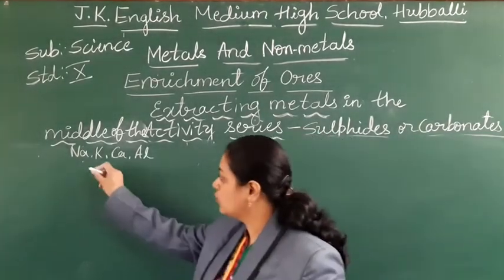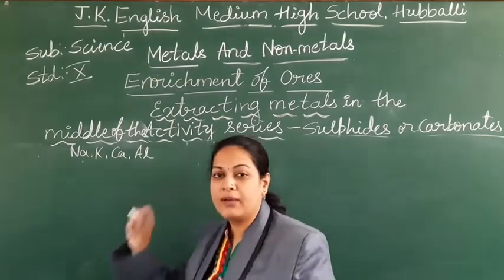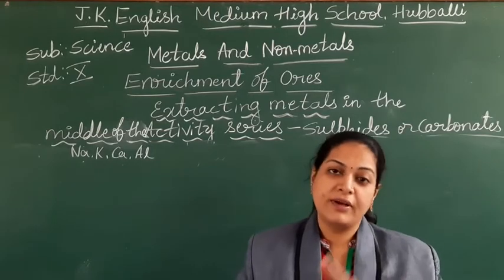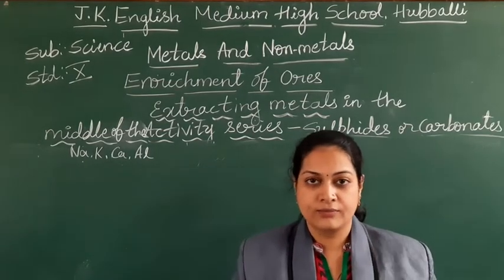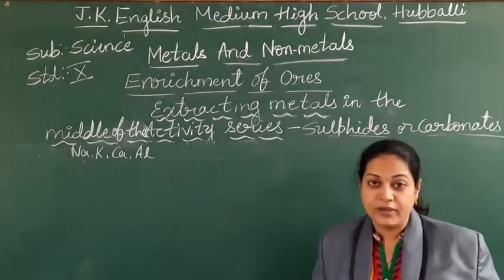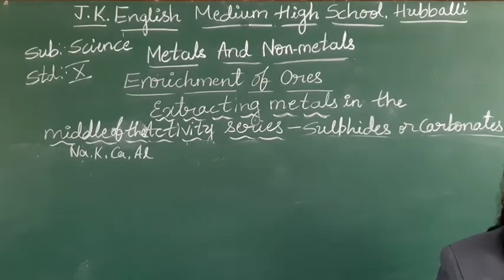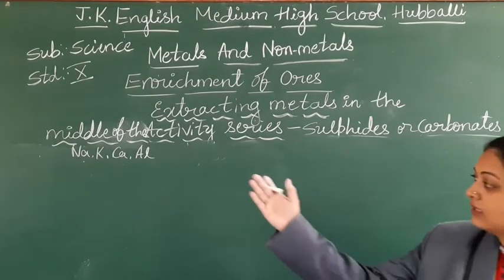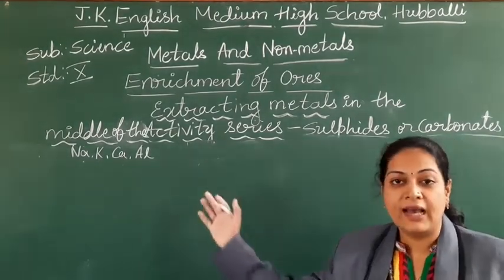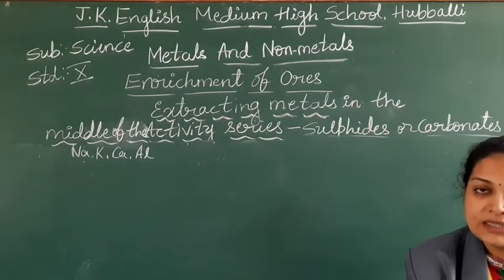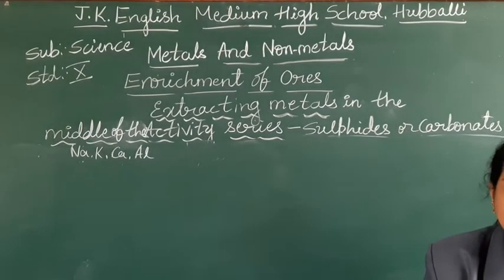Depending upon the nature of the metal. Every time carbon you can't use. Those are highly reactive, you can take them to reduce the metal oxides to their metallic form.